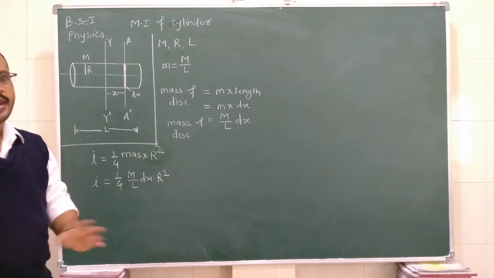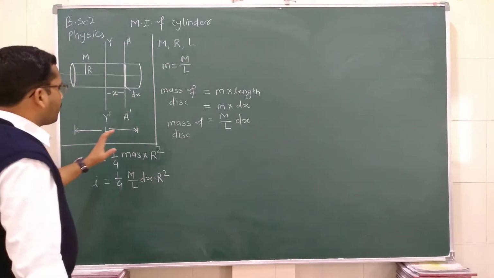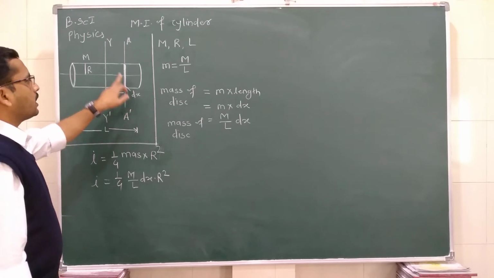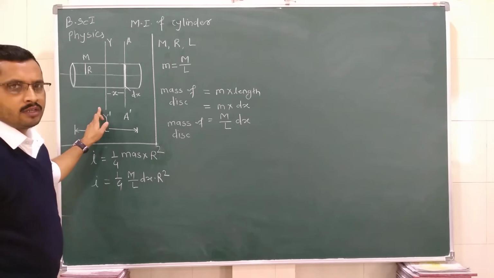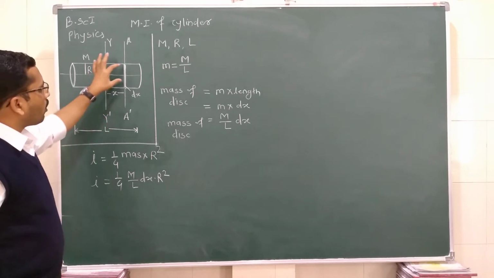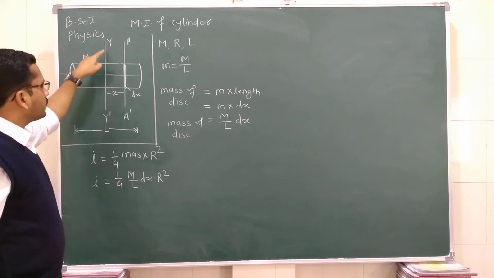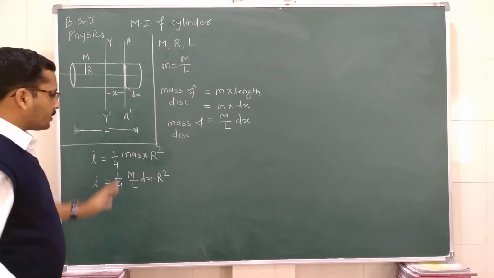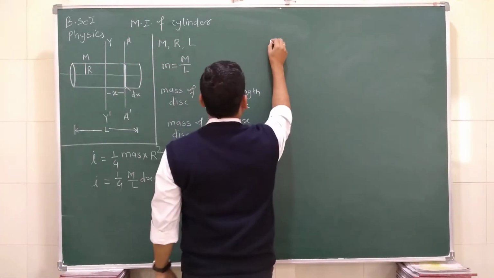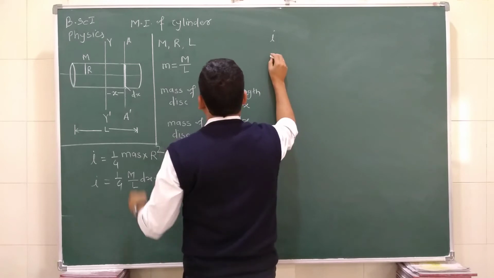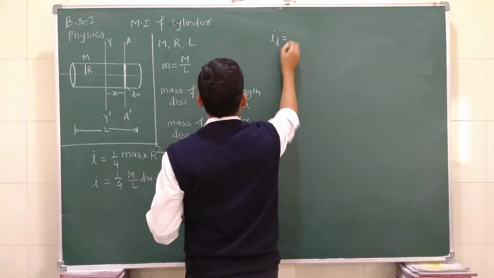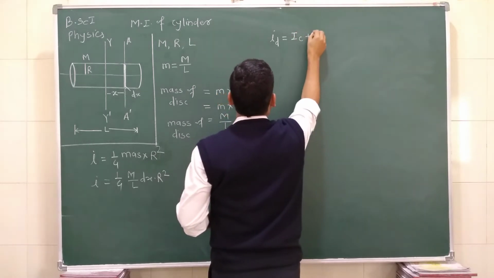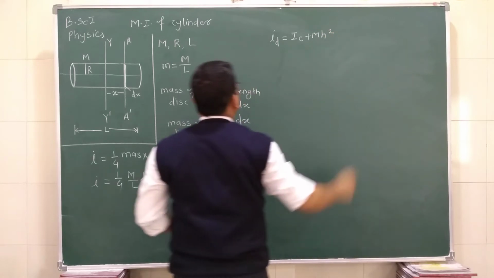Now by using the parallel axis theorem, we can find the moment of inertia of this disc about this axis of rotation. The parallel axis theorem says that I0 is equal to IC plus m h square. What is IC?